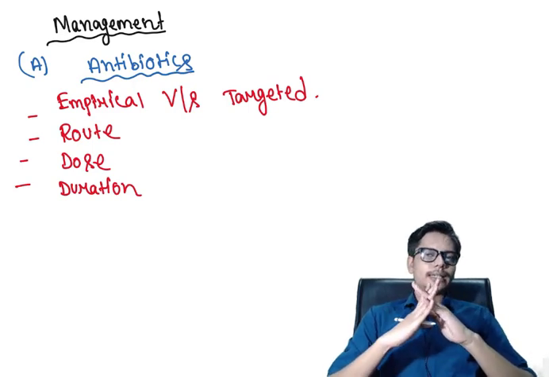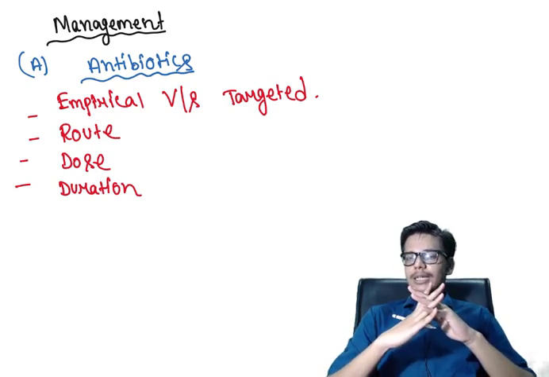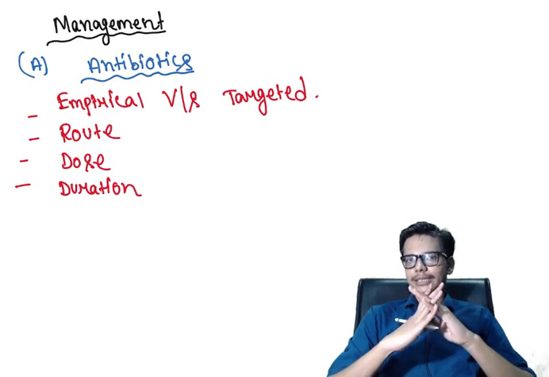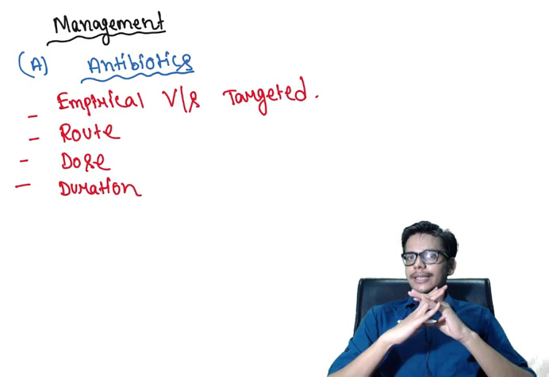In urinary tract infection, as the majority is caused by gram-negative organisms, a third generation cephalosporin is a very good choice, as it is active against gram-negative bacilli. If you are using an oral antibiotic, you have to select a third generation oral antibiotic from the cephalosporin group, that is, either cefixime or cefuroxime. If you are using an injectable antibiotic, you can select an injectable antibiotic in the cephalosporin group. You can select ceftriaxone.